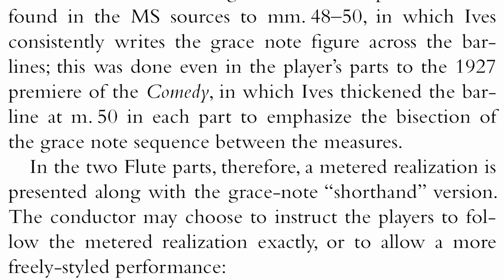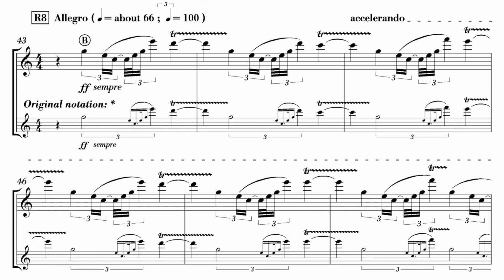Finally, here's a passage in the collapse section where, in the second movement, the flute is provided with this little birdsong trill that it's playing, these little triplets. And Ives himself spells out what he's really intending for these grace note figures that have internal rhythms. And if you read through what he is saying about how it should be executed, it works out that he's talking about a notation like this. So I put that on top because that's really what he's getting at. And it's not really that hard to read. But I provided the original notation as well.